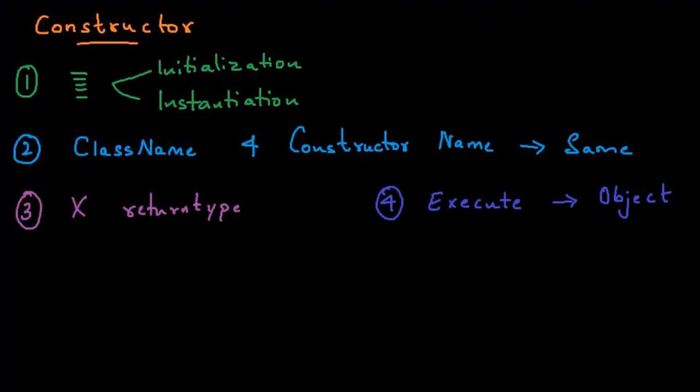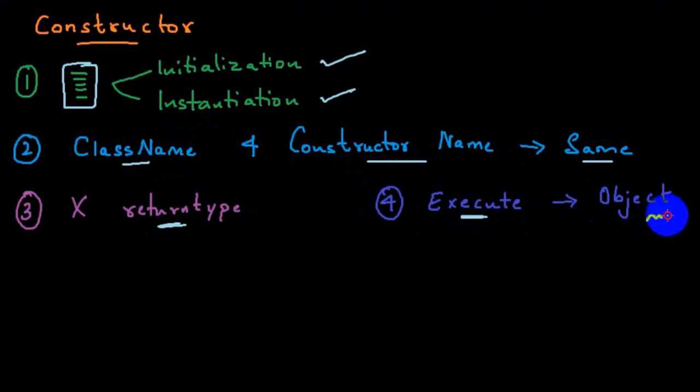Constructors are a set of instructions used for initialization and instantiation. The class name and constructor name should always be the same, and constructors will never have a return type, whereas methods have a return type. And simultaneously when I create an object, the constructor will also get executed.